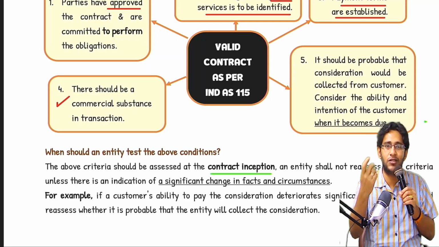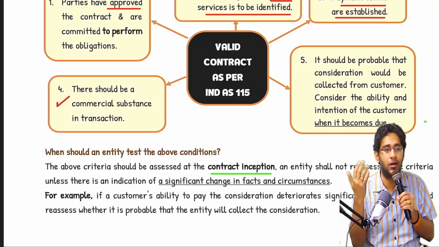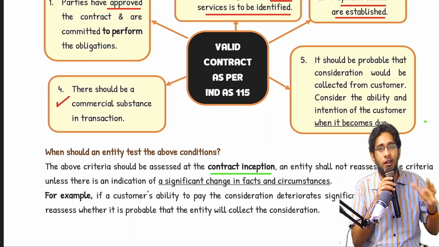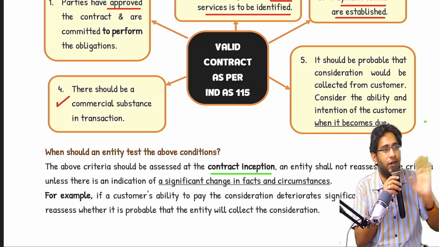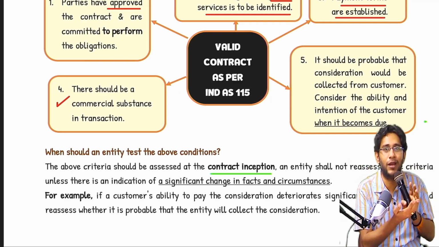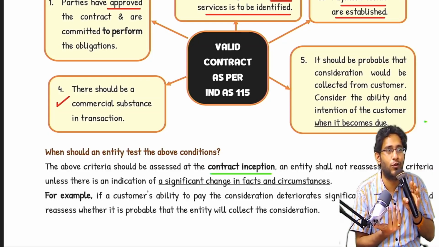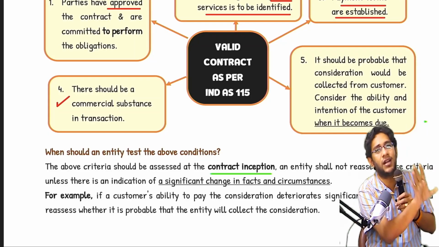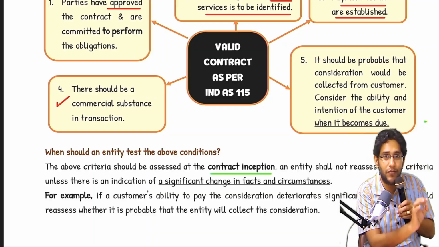First month 10 shirts delivered, second month delivered, third month delivered. In the fourth month, that fellow suddenly came, paid 50,000 and went away. By God's grace, this is the last time I take money from him. But still you don't believe that he will come and pay the remaining amount. Still the fifth condition is not satisfied.